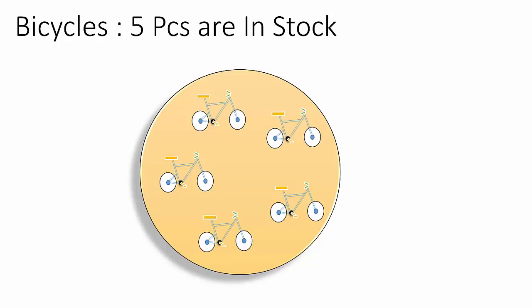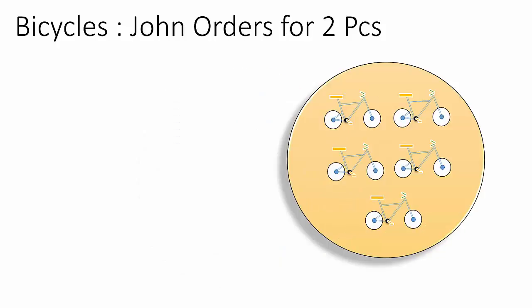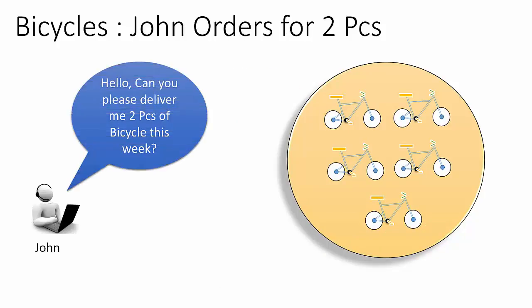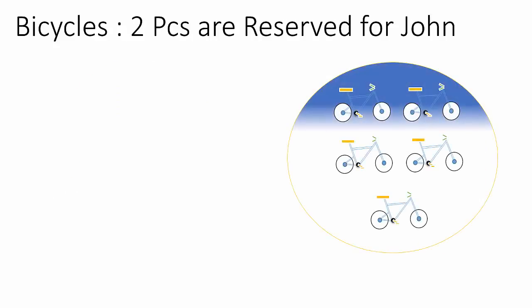Let us say we have 5 pieces of bicycle in stock. We have a customer John asking if 2 pieces of bicycles can be delivered in the current week, and since we have enough stock, we can confirm the delivery and take the order. In order to make sure that delivery to John happens on time, we will reserve 2 out of 5 pieces for John so that it cannot be reserved for other customers. Reservation does not mean stock has been delivered to the customer. Inventory is still with us but just reserved for the customer.